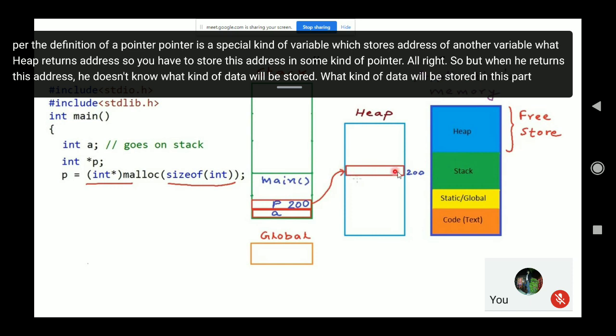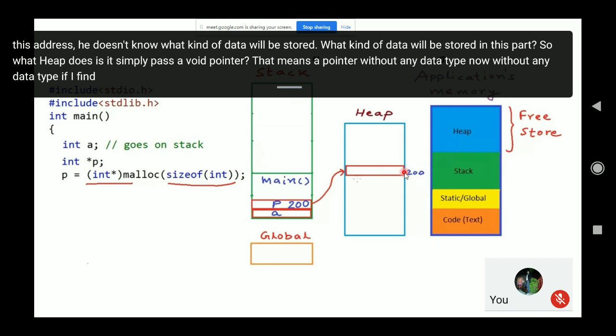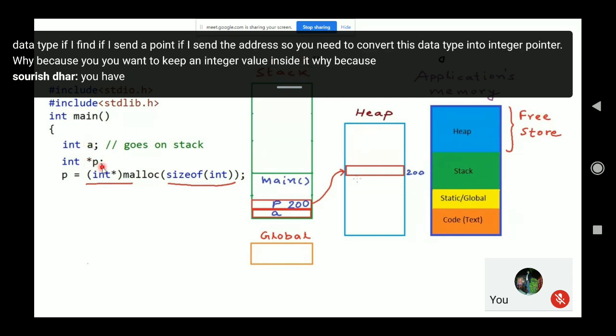So it simply passes a void pointer, that means a pointer without any data type. Without any data type, you need to convert it into an integer pointer, because you want to keep an integer value inside it, and P is an integer pointer.